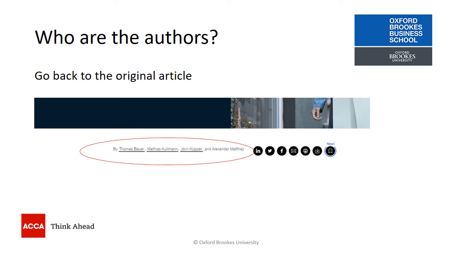Let's go back then and think about how we then include that citation. So let's go back and think about who are the authors. If we go back to the original article, you can see that the authors have actually been identified. So it's not just McKinsey, it's actually people working at McKinsey. And we can see we've got Thomas Bayer, Matthias Kuhlmann, Jon Cooper and Alexander Mathy. And they are the authors of that particular article.